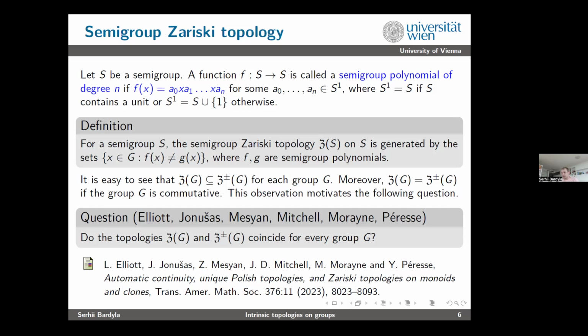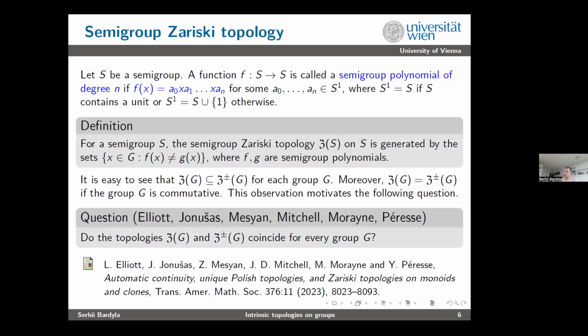So what can we say about it? One can easily check that the semi-group Zariski topology, semi-group one, is without this plus-minus. It will be easier for you to follow. So the semi-group Zariski topology on every group is always weaker than the group Zariski topology because basically in the group Zariski topology you have more polynomials. The equations of semi-group polynomials you can always move to the left and represent as an equation of a group polynomial equal to 1_G.